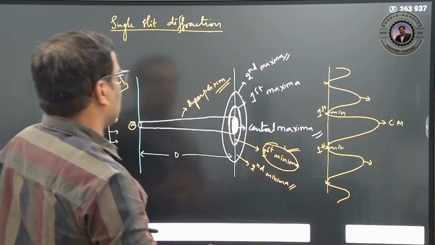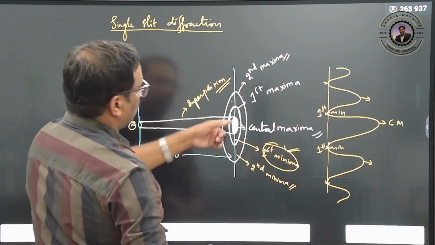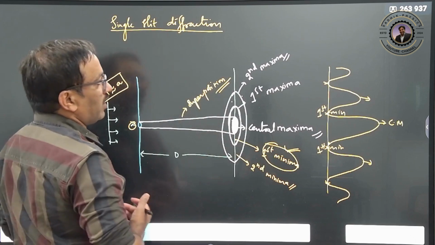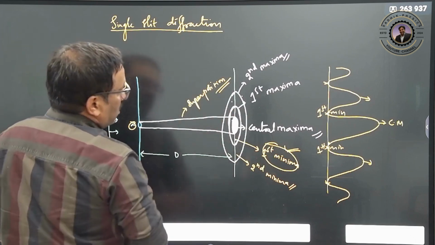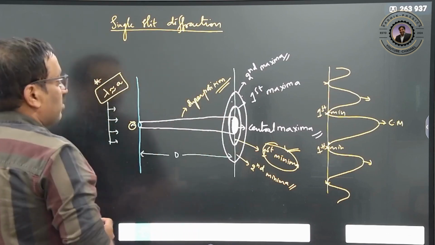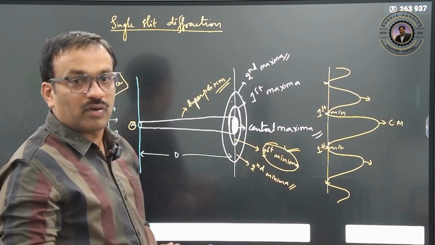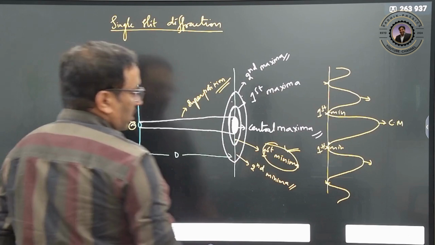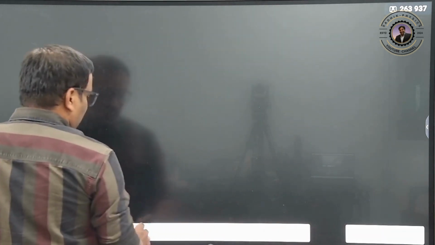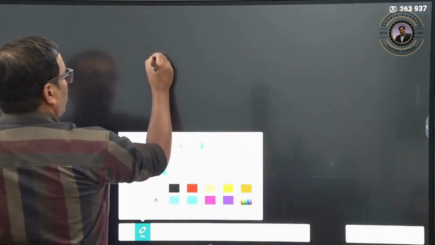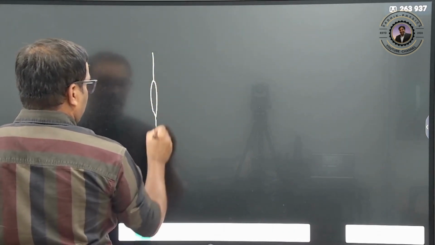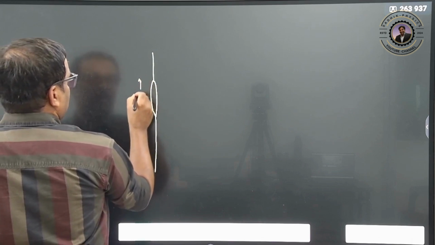Again, with superposition, we will study one by one how the minima is created, where the maxima is created, and what the size of the central maxima, the angular fringe width, will be. To understand this clearly, I am going to make this slit slightly bigger. This slit size is a.